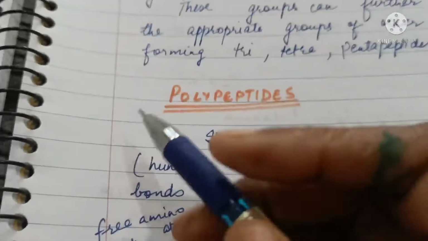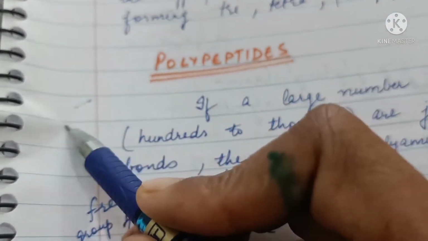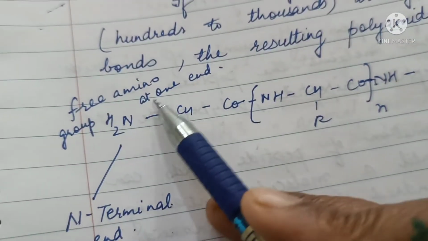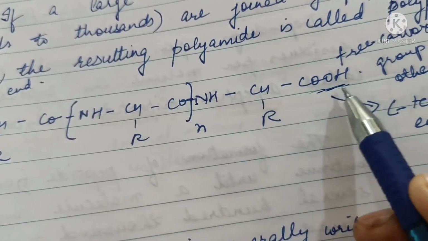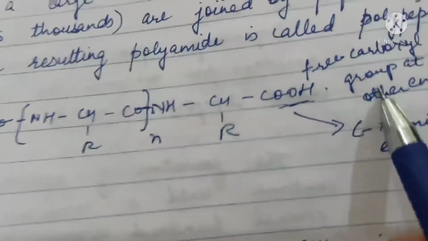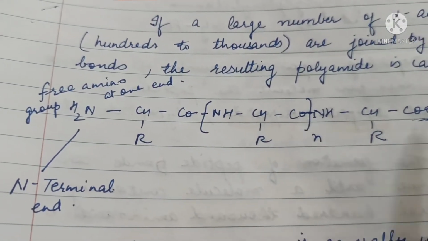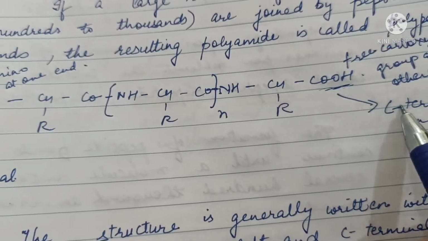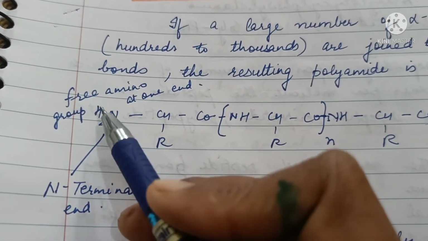And in both these dipeptides, there are free functional groups at both ends. The end having NH2 functional group is called N-terminal end, and the end having free carboxylic acid at its end is called the C-terminal end. So a polypeptide will be containing a series of amino acids. The end which has free NH2 group is called N-terminal.